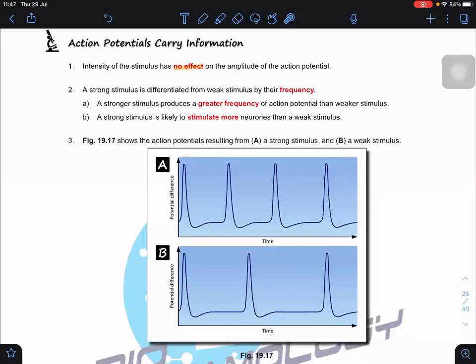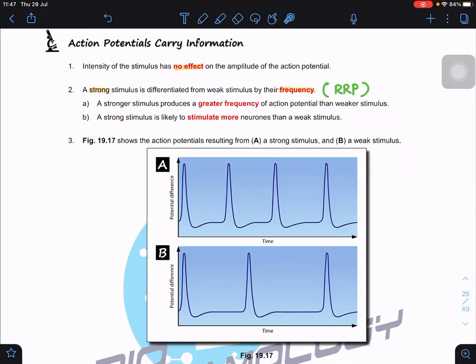But a strong stimulus can be differentiated from a weak stimulus by its frequency. Always remember, this is determined by the relative refractory period. A strong stimulus produces a higher frequency, and a strong stimulus is also likely to stimulate more than one neuron compared to a weak stimulus. Are you clear?